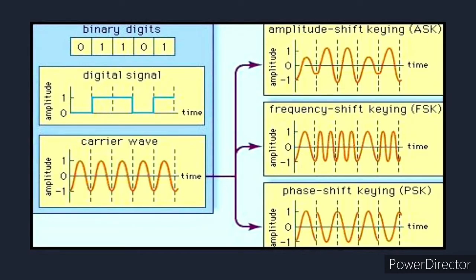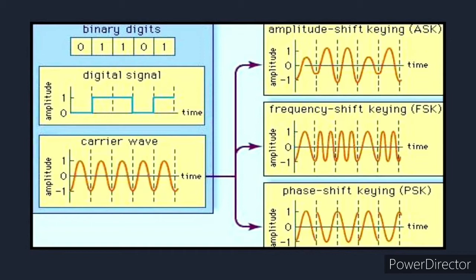Now come to this slide. In an earlier lecture, we discussed two types of signal, analog and digital. In the digital signal we use digits, that is 0, 1, like flip-flop. On the left side I have mentioned the binary digits that we are using: 0, 1, 1, 0, 1.